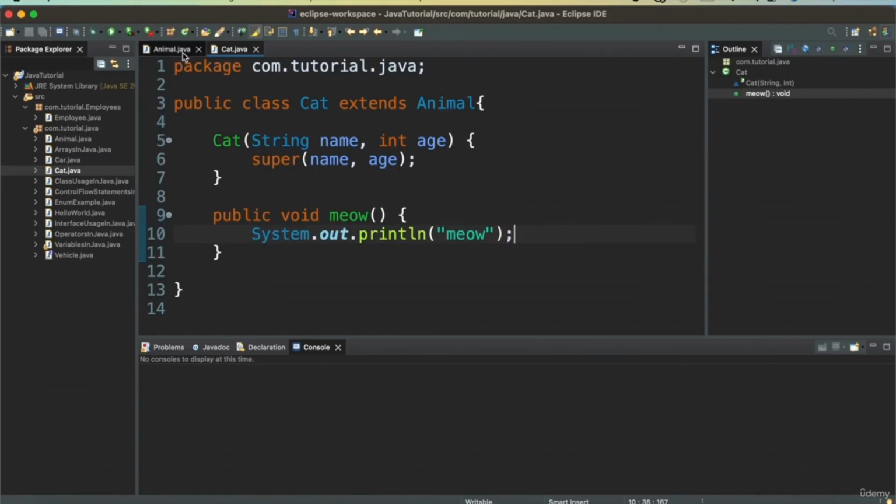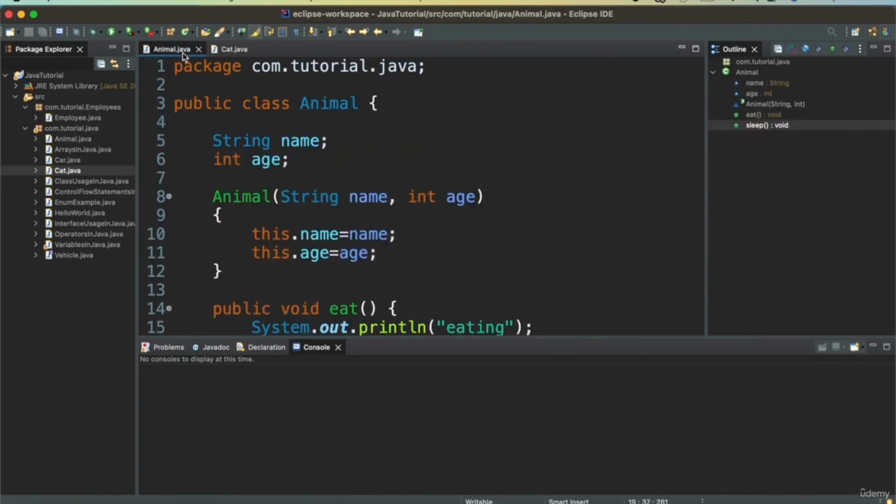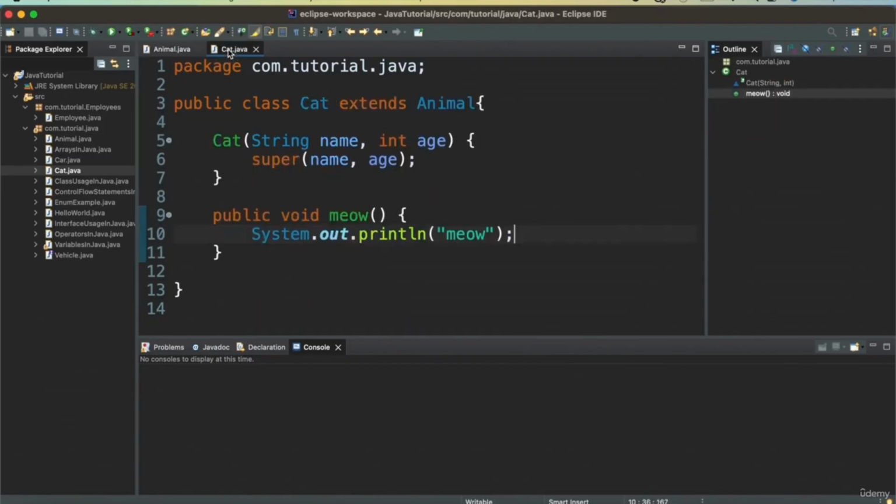So we have the Animal as superclass or the parent class, and then we have this Cat class, which is a subclass or a child class that extends the Animal class.